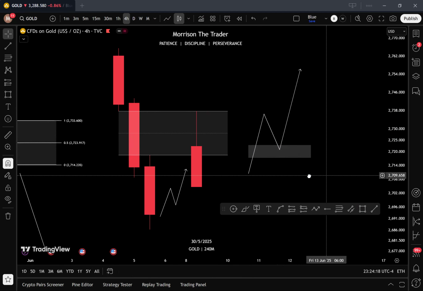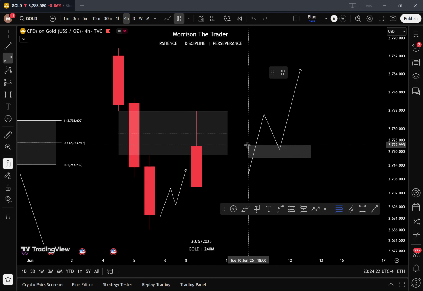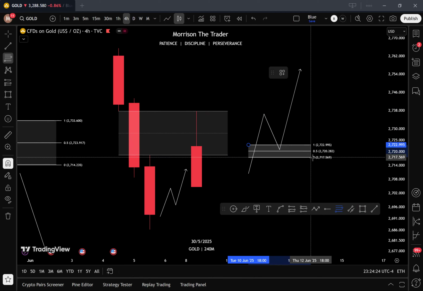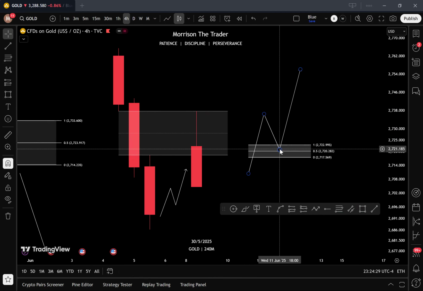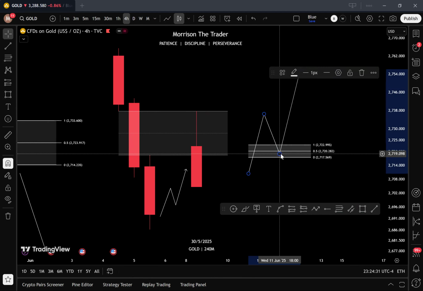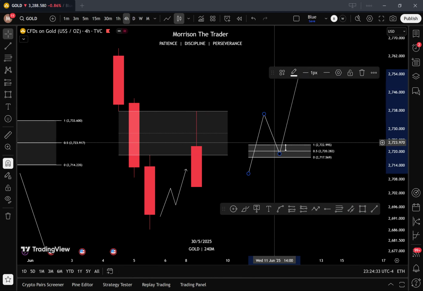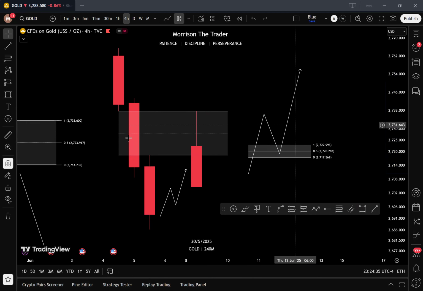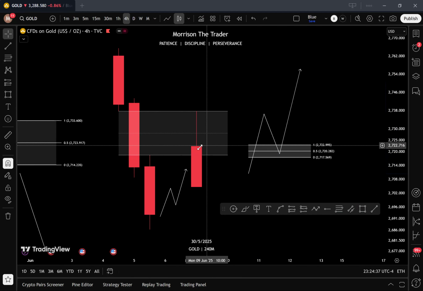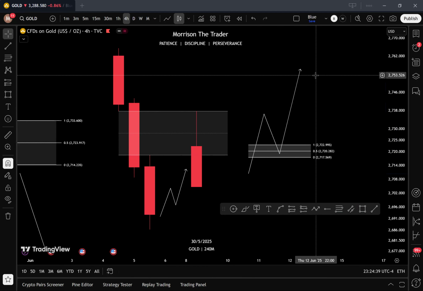So in a bullish fair value gap, we expect price to do what? Come to 50% of that fair value gap, right? And then to close outside the fair value gap, as I explained here, close outside the 50% of it, and then move higher. That is a bullish example.